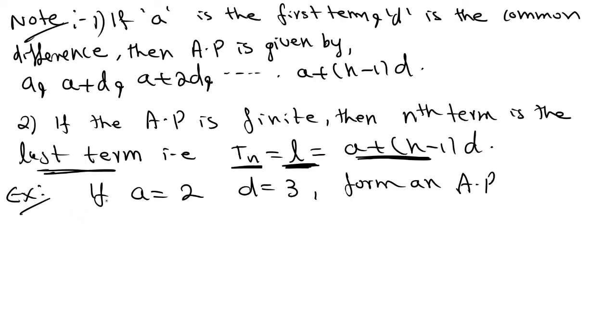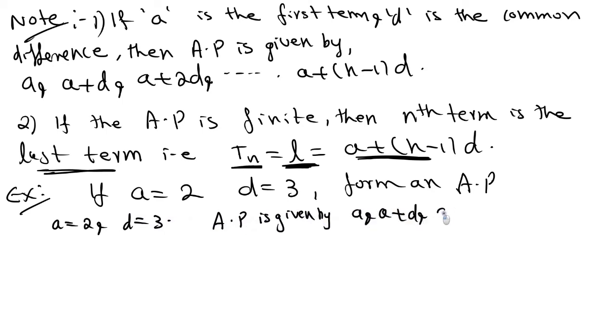For example, see, if a is equal to 2, d is equal to 3, form an AP. Okay, see, a value is equal to 2 and d value is equal to 3. What is the AP? AP is given by, what is the formula? a, a plus d, a plus 2d, and so on.